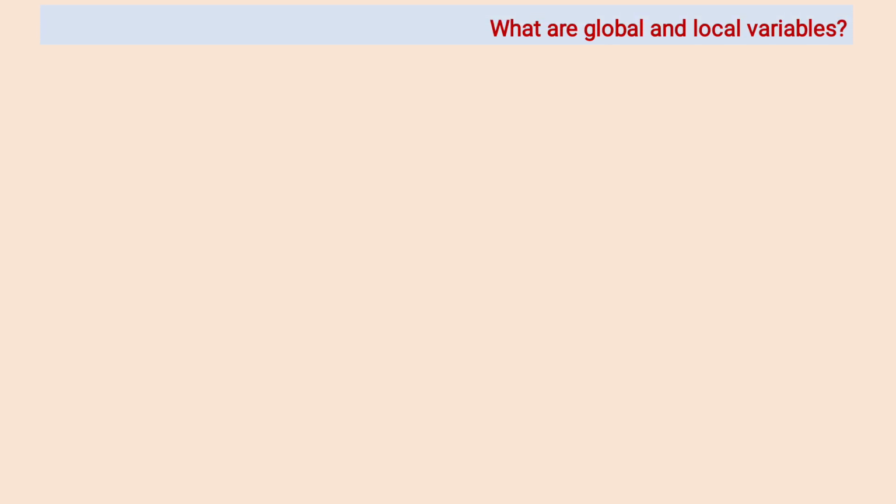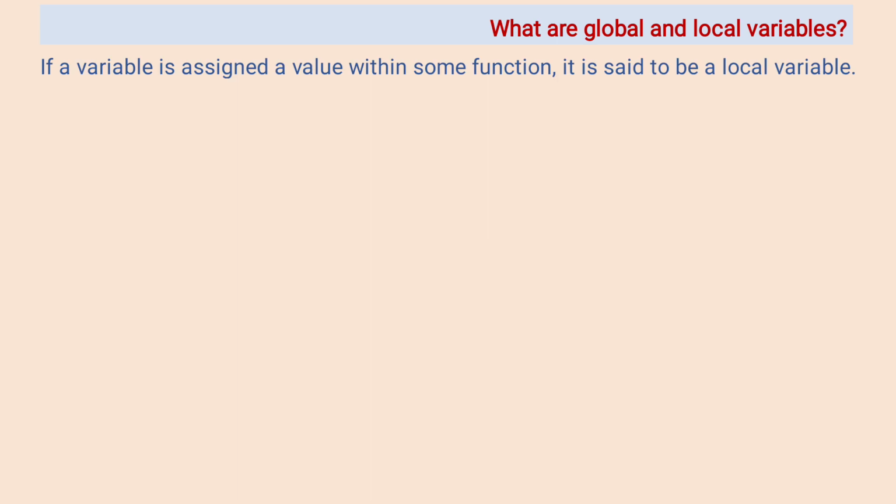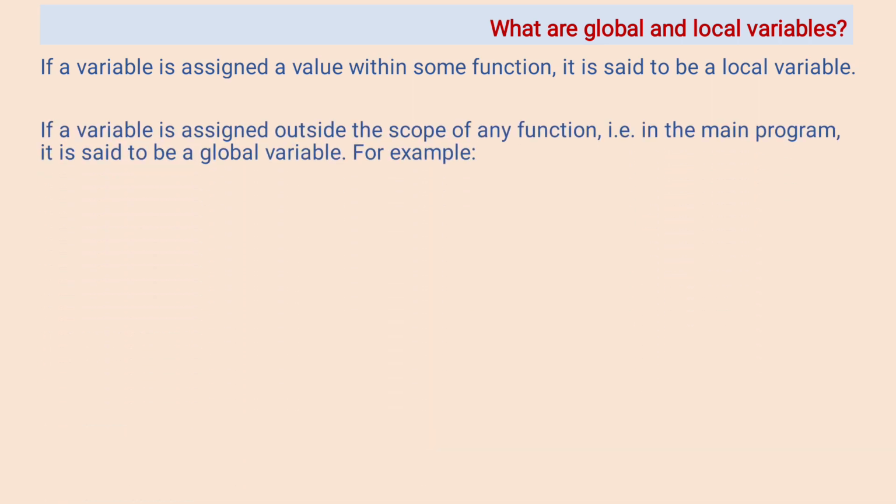What are global and local variables? If a variable is assigned a value within some function, it is said to be a local variable. If a variable is assigned outside the scope of any function, that is in the main program, it is said to be a global variable.